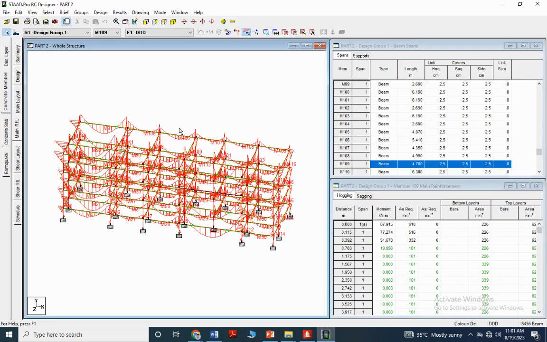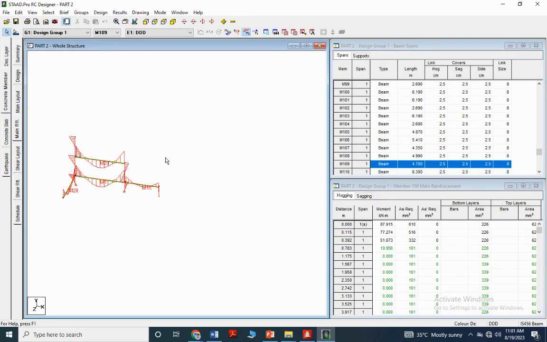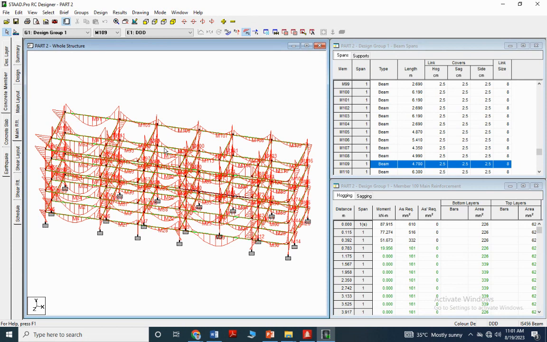Close it. Yeah. Similar way you can design the column also. Okay. The remaining details of RCDC we will discuss next part.